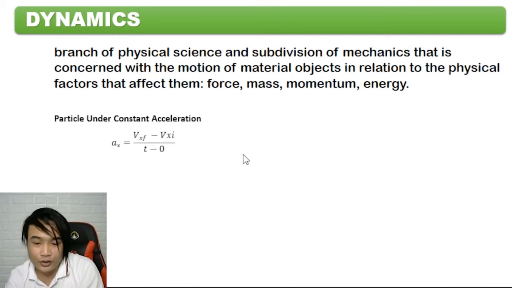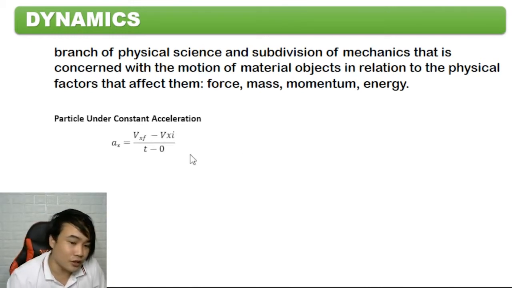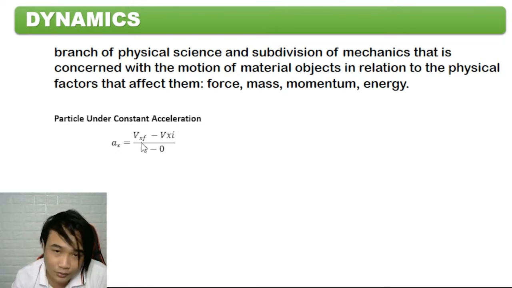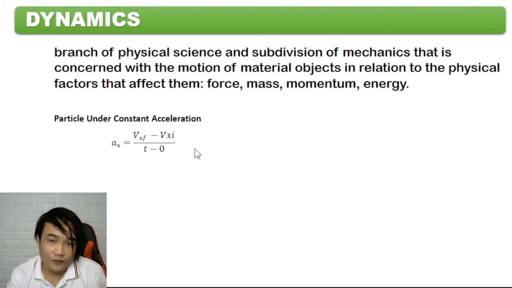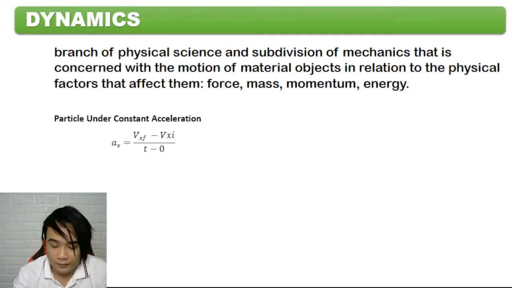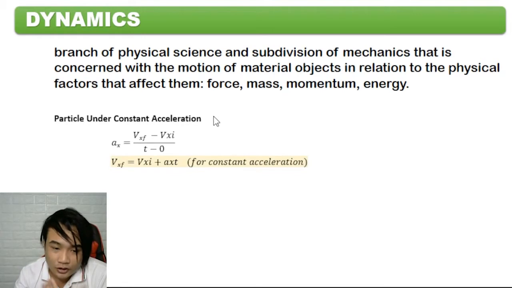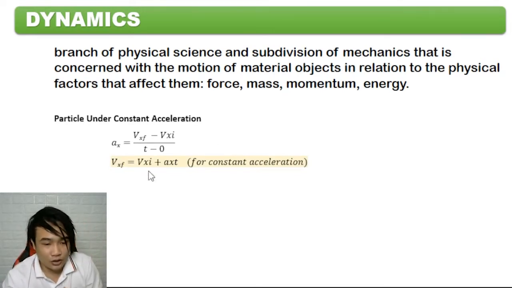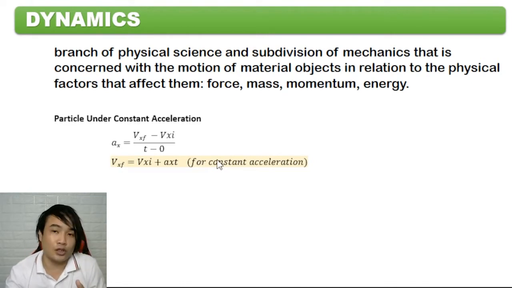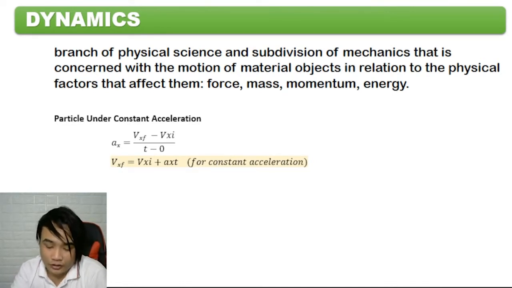So, we have here our equation for constant acceleration. Ax is equal to final velocity minus initial velocity divided by final time minus initial time. So, for our equation number 1, you equate it in terms of final velocity. You can only use this equation for constant acceleration.